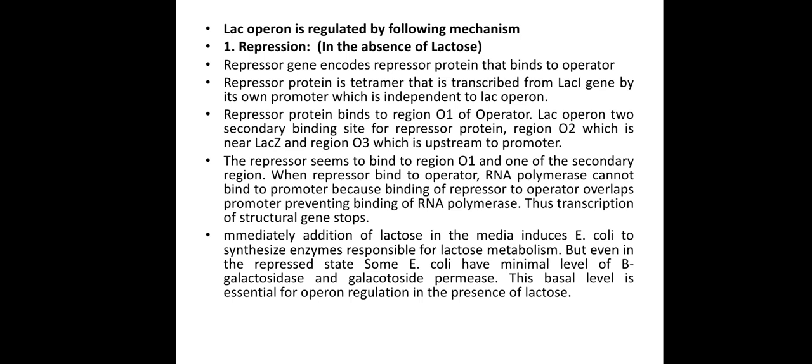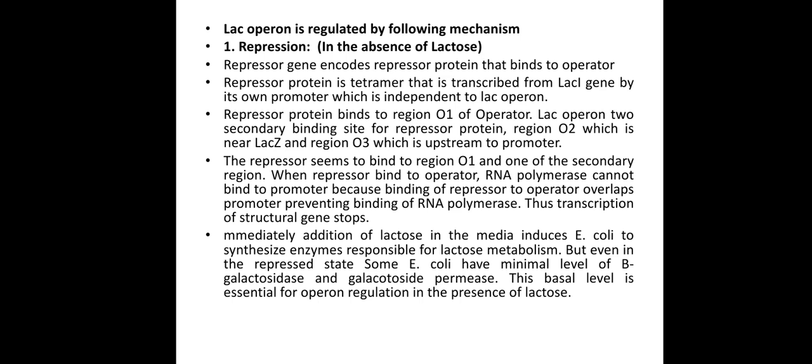Now this repressor protein can bind to the region O1 of the operator of the lac operon. Two secondary binding sites for the repressor protein are the region O2, which is near lacZ, and the region O3, which is upstream to the promoter site.